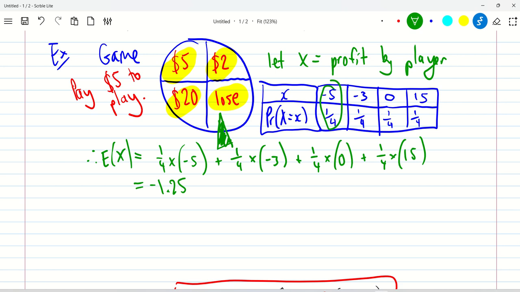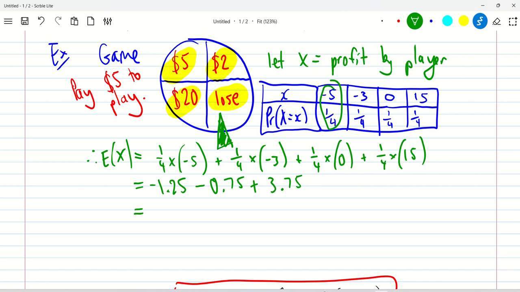-1.25. Quarter times -3, that's -3/4, so that's -0.75. I hope I don't get any of these wrong. And that's fine. That's just 0, the quarter times 0. And that last one is 15/4, so that is plus 15/4. 16/4 would be 4, so that's 3.75. Did I get that right? 3.75. 15/4 is 3 3/4. Yep, that's right.